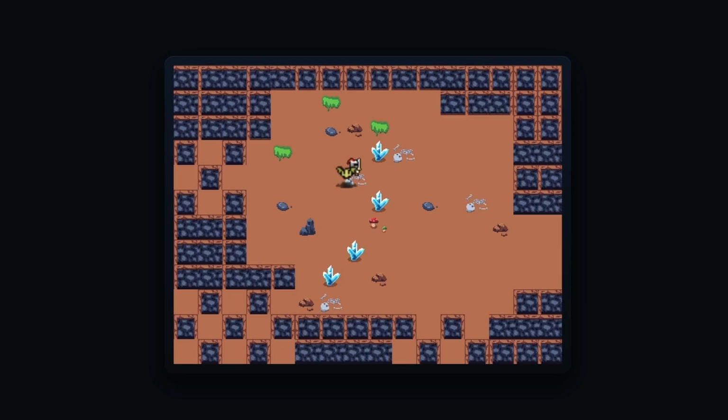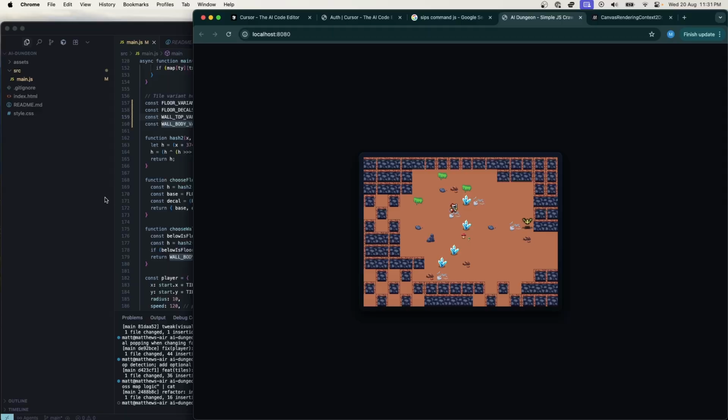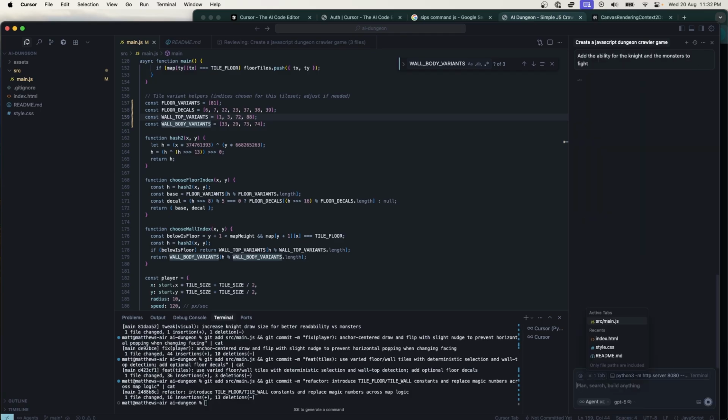So I think the first thing is that there's no interaction between the player and the monsters. So let's see if I ask it to add the ability for the monsters and the player to fight each other. What's going to happen? All right, that's pretty vague. Let's see what it does.